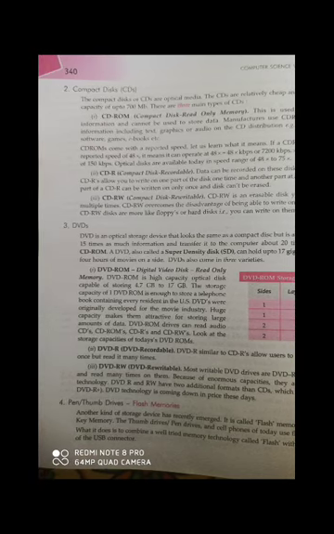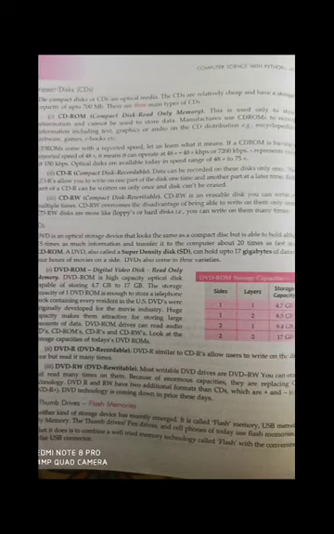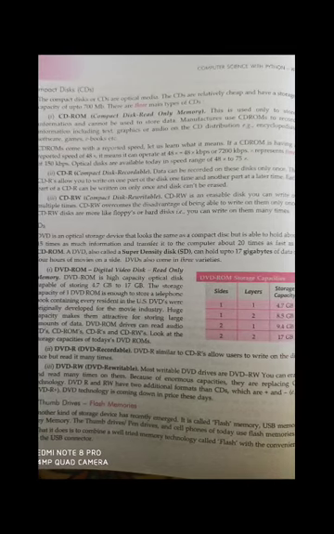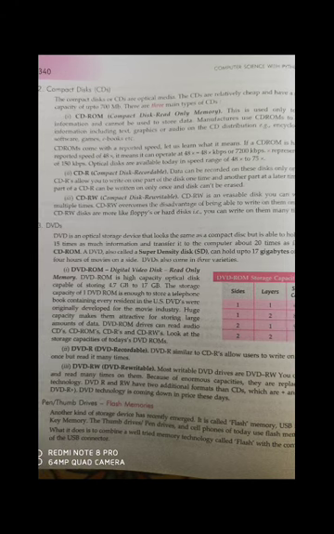DVD is also a type of disk, but the memory capacity of the DVD, which is digital versatile disk, is very large compared to CD. Its capacity is 20 times more than the CD. It means it can store from 4.7 GB up to 17 GB on the disk. The density of the DVD is very high. That's why it is able to store such a large amount of data.